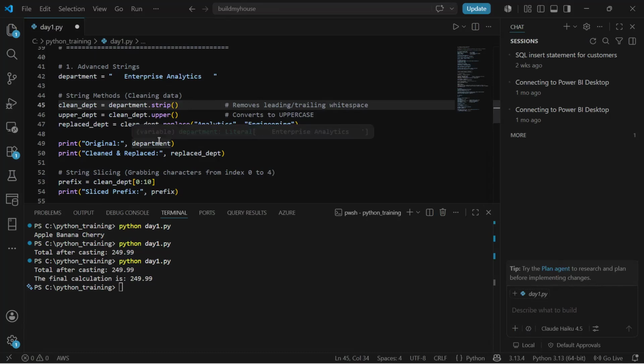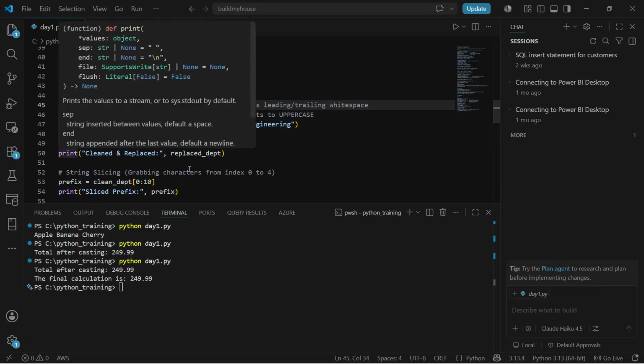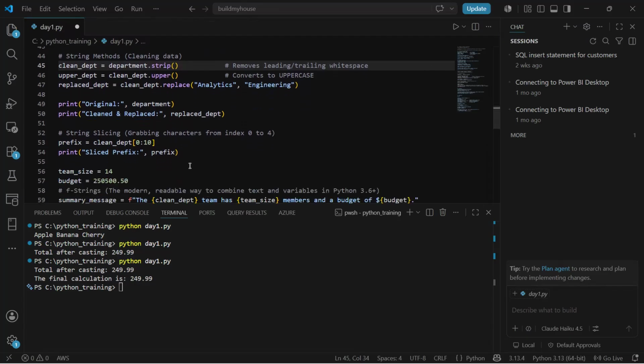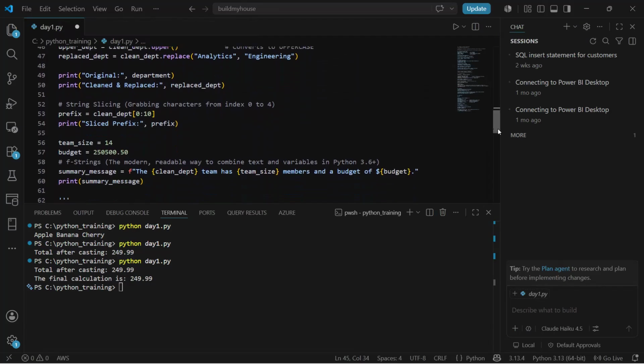Once that's done, I'm printing the original department, which is the original value, and then printing the cleaned up value, which is the replaced_department. Next, let me first execute this section, and then I'll execute the other parts.